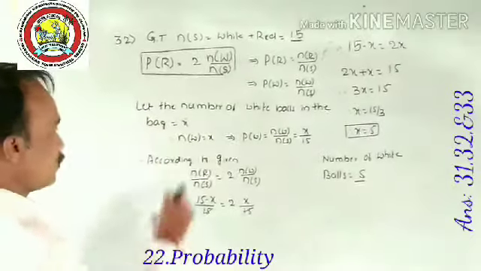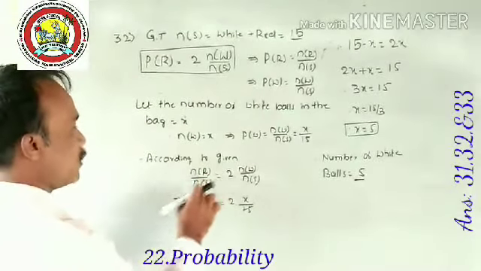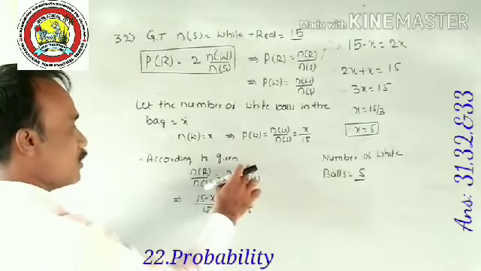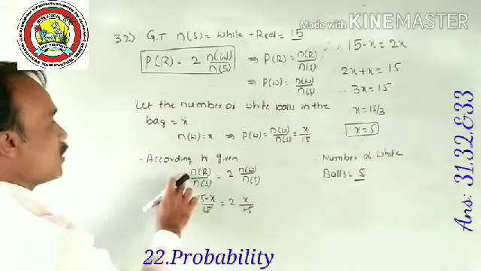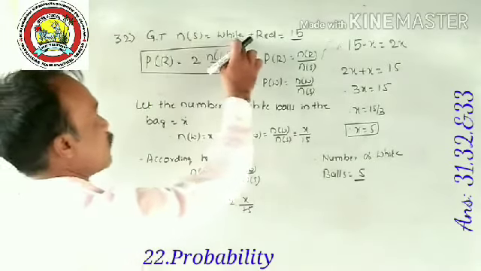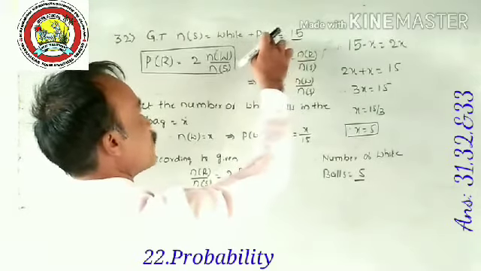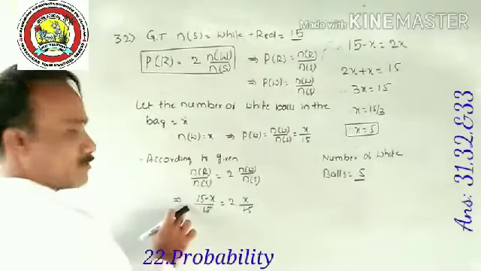According to the given condition, P of R, the probability of picking a red ball, that is n of R divided by n of S, is equal to 2 times n of W divided by n of S. So n of R we don't know, but we know it in terms of X. Thus n of S is equal to X plus red balls, which is equal to 15, therefore red balls is equal to 15 minus X.